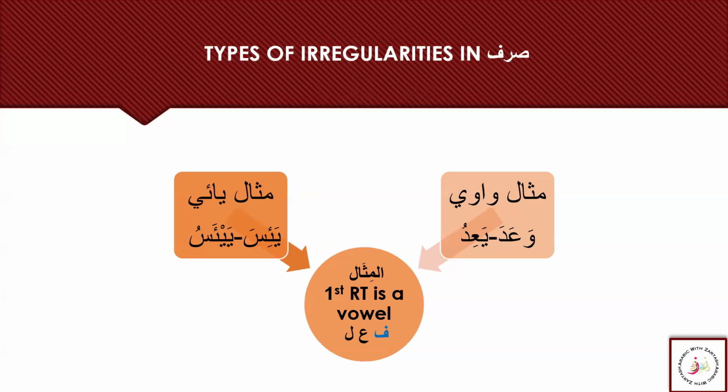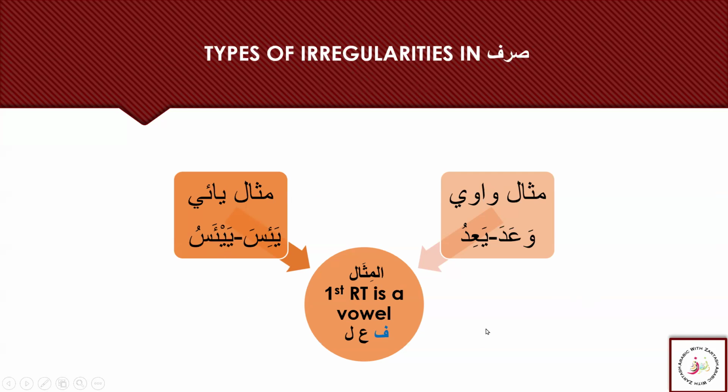Here you need to learn that it can be misal wawi. These are the names given in Arabic for when the root letter fa kalima is waw. So we will call that one misal wawi because the first root letter, the fa kalima, is waw. And then we have misal yai. That means the first root letter is ya, like yaisa, yayasu.